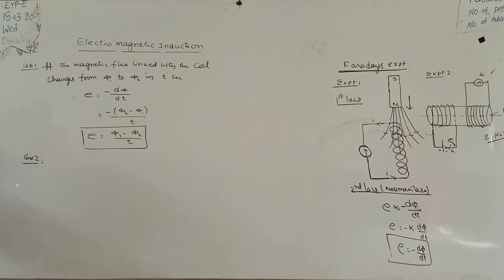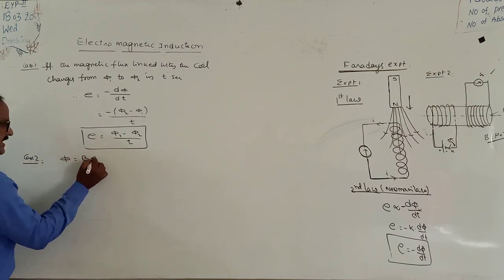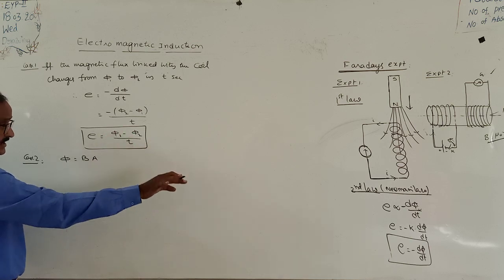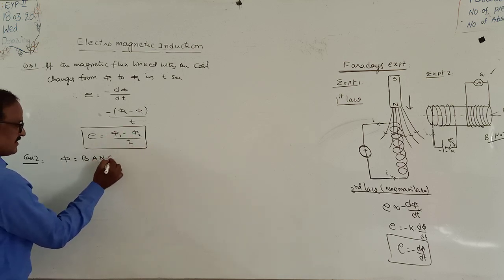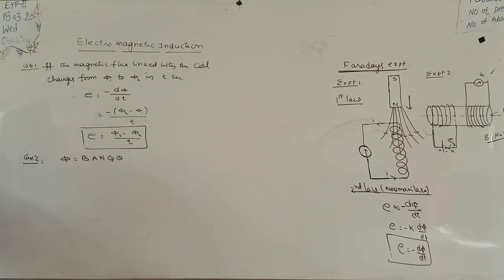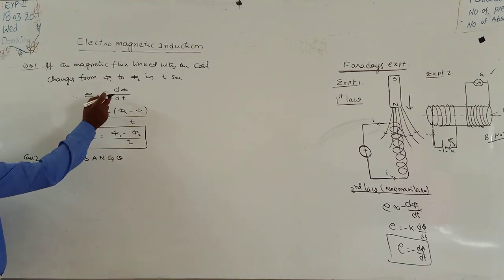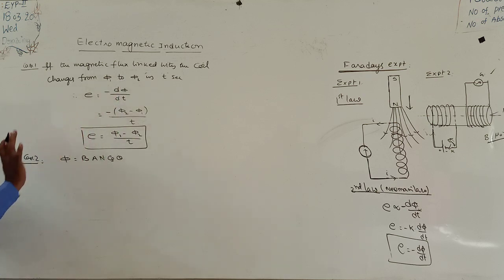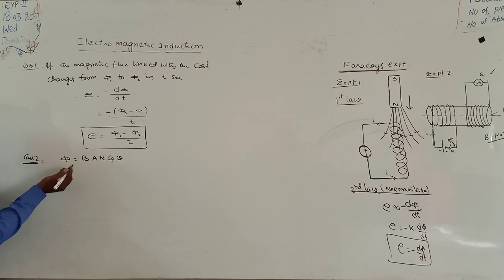Suppose here, magnetic flux phi is equal to what value? B A. If the coil has n turns, B A N cos theta. Flux linked with the coil phi is equal to B A N into cos theta. So therefore, induced EMF E is equal to what formula? Minus d phi by dt. Okay. Suppose here